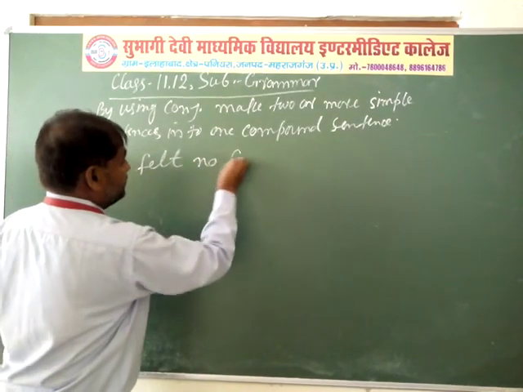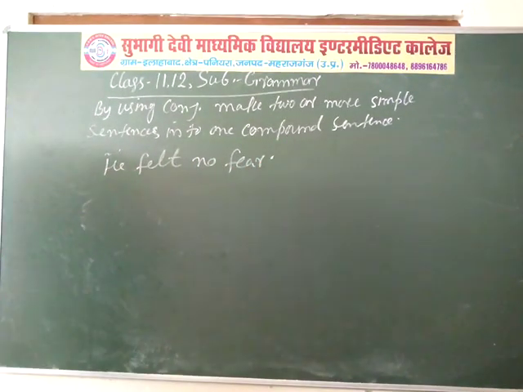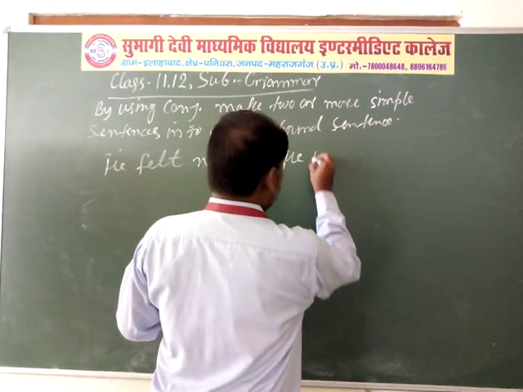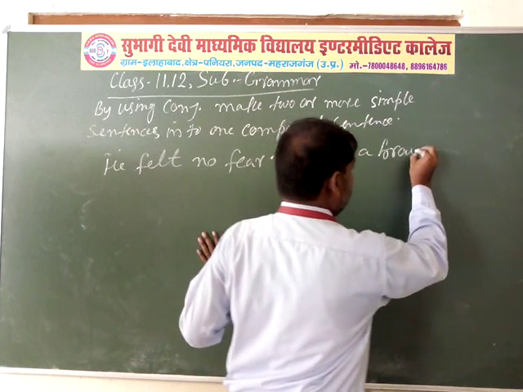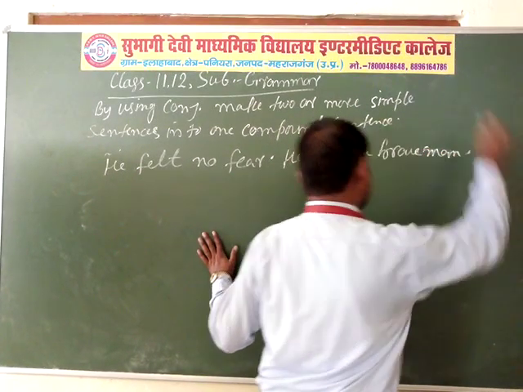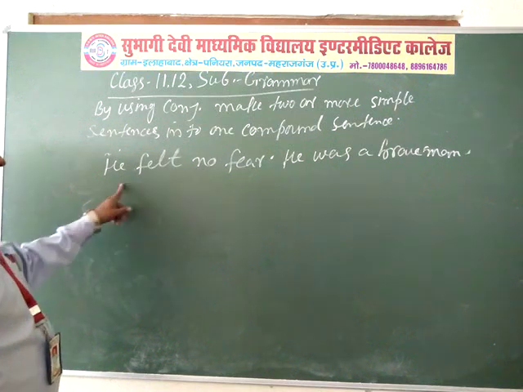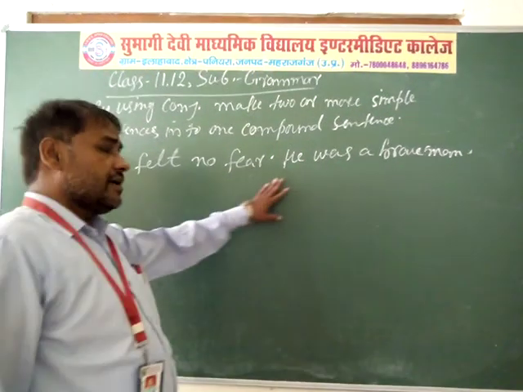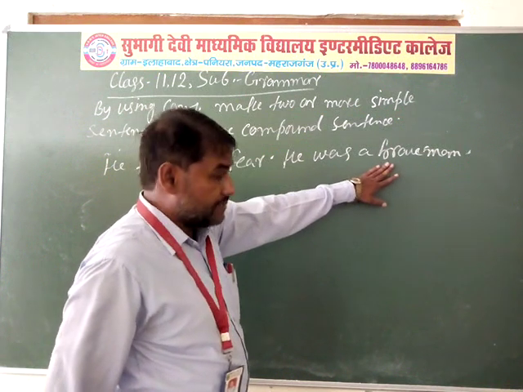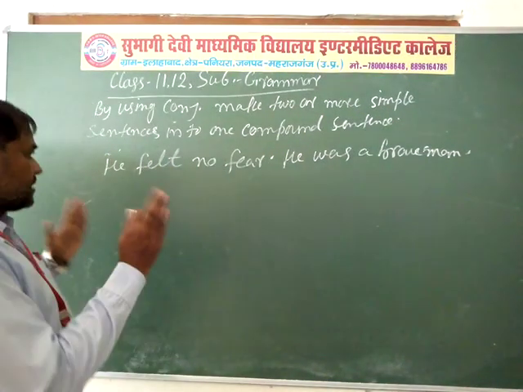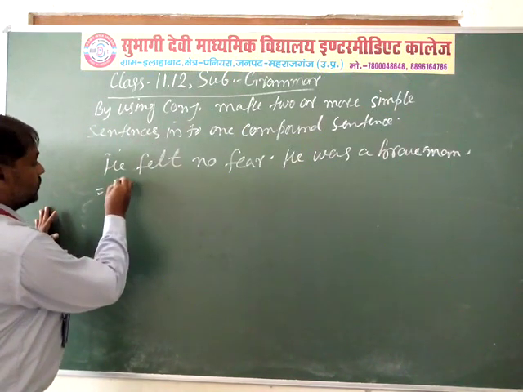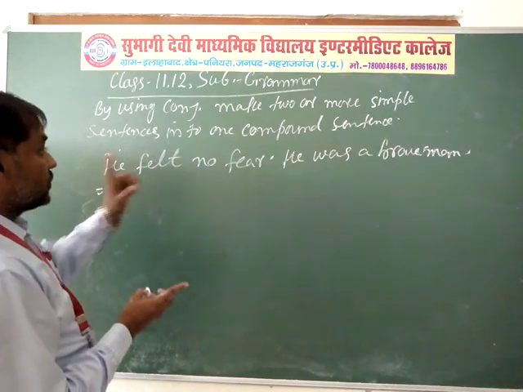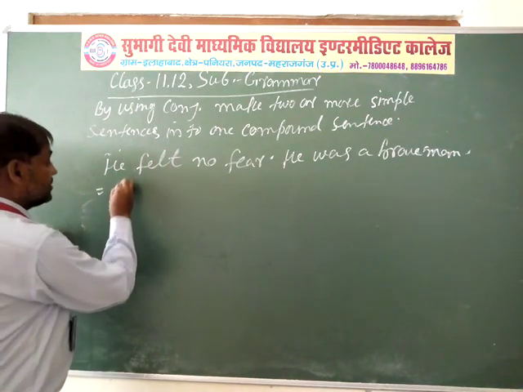He felt no fear, the first sentence, and the second sentence is he was a brave man. Here are two simple sentences. Here the main theme, the relative, is that he felt no fear. So we have to join these two sentences into one compound sentence by the help of relative conjunction.